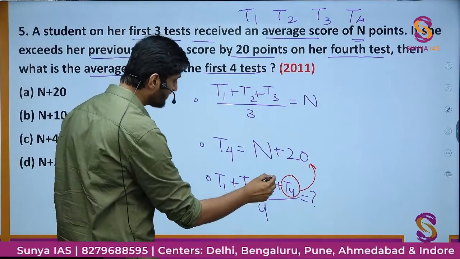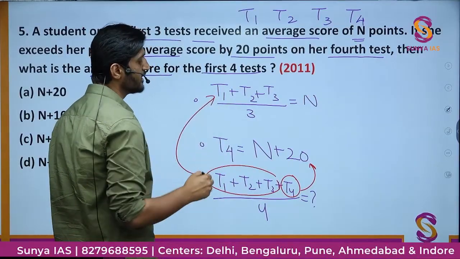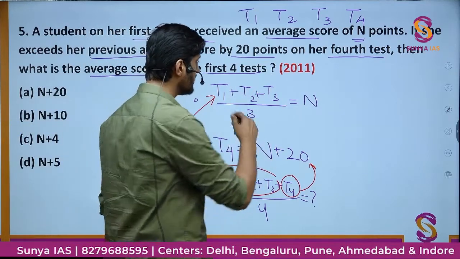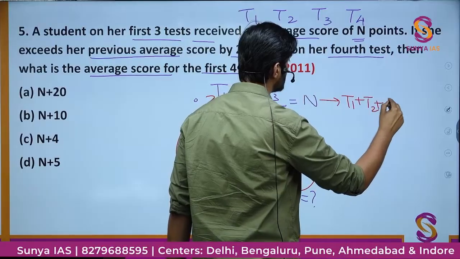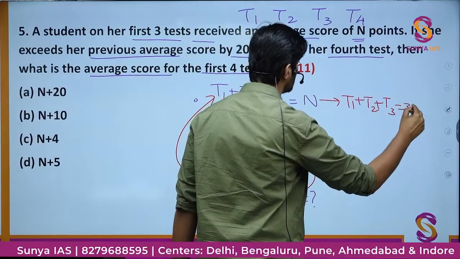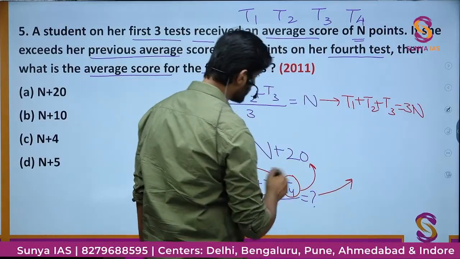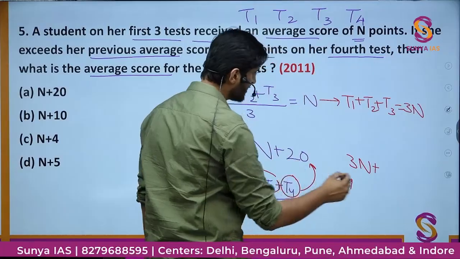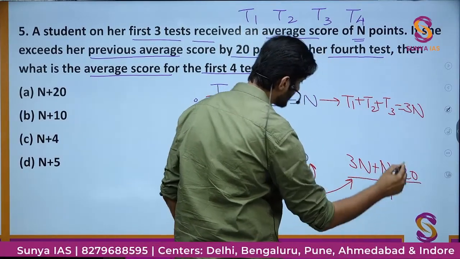And the value of these 3 parts, T1, T2 and T3, is something you can get from the first equation. So that is the calculation part of the question. We can simply rewrite this equation as T1 plus T2 plus T3 is equal to 3n. And we'll put the value here. This average is going to be nothing but 3n, the sum of these 3, plus from here we get n plus 20, divided by 4 since there are 4 tests.